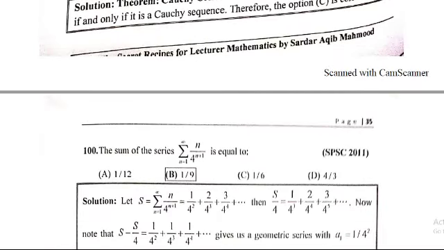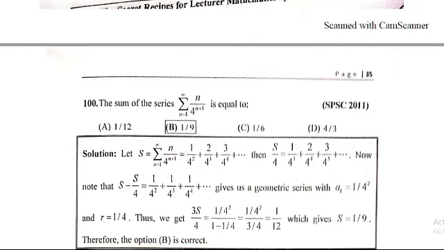100 number: the sum of the series summation n = 1 to infinity of n/4^(n+1) is equal to. Solution: s = summation n = 1 to infinity of n/4^(n+1), so s = 1/4² + 2/4³ + and so on. Then s/4 = 1/4³ + 2/4⁴ + 3/4⁵ and so on.